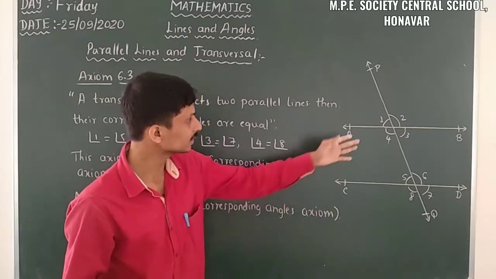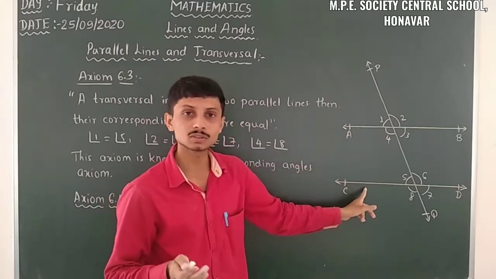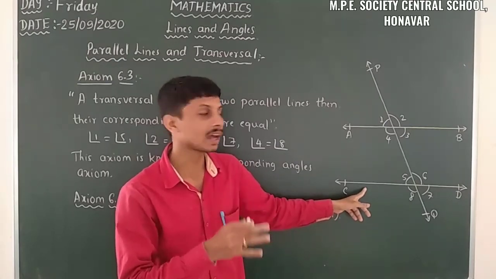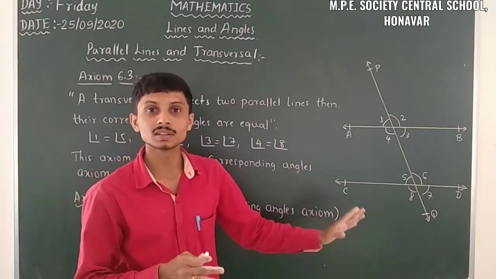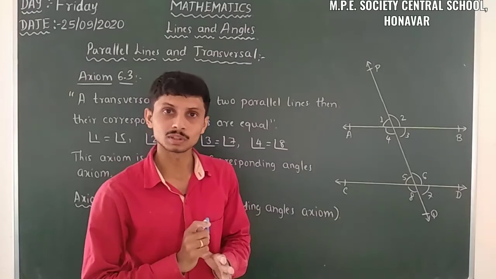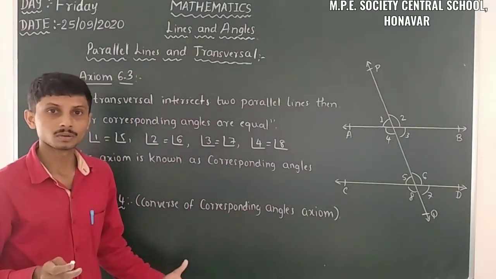That means firstly we take two lines, AB and CD, which are non-parallel, intersecting lines. When the corresponding angles are equal, then we have to consider those two lines as parallel lines only. So this is the statement of axiom 6.4.